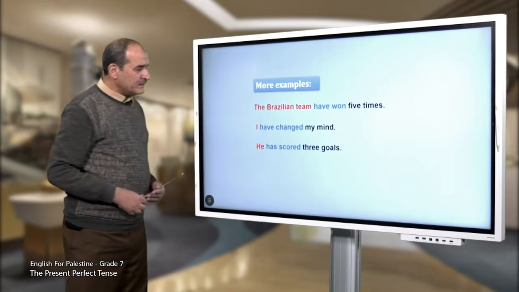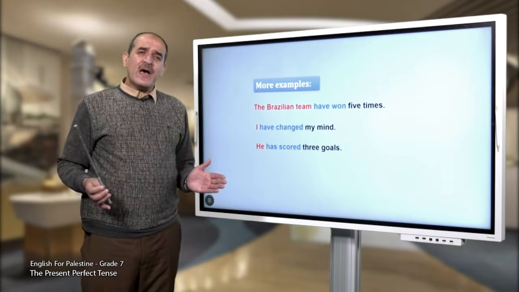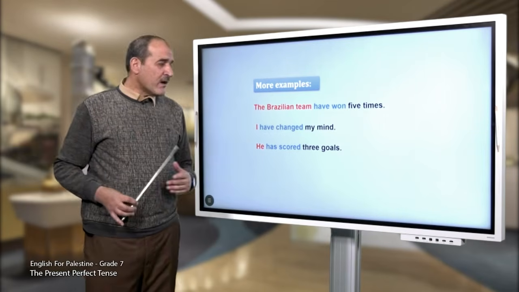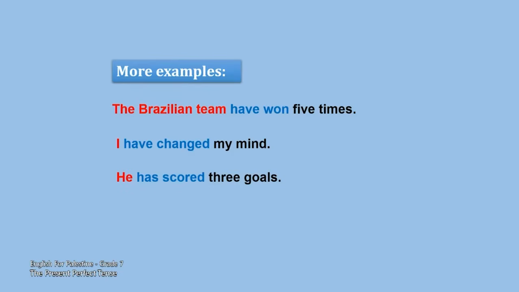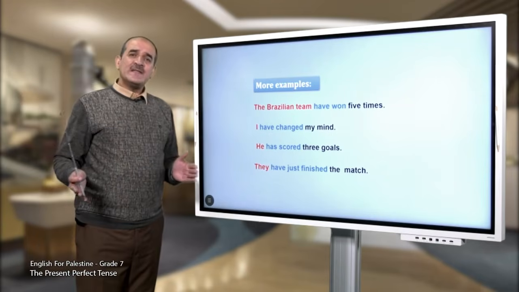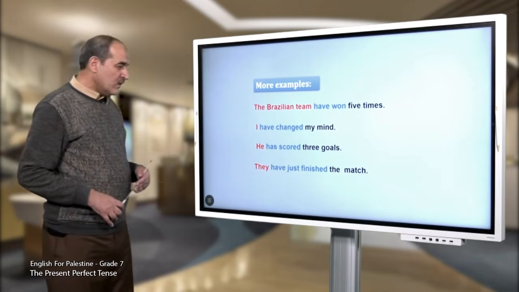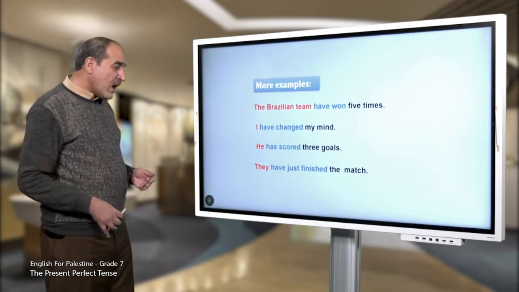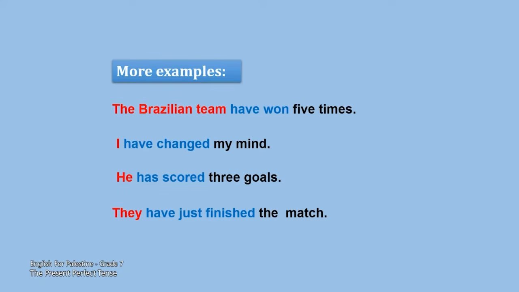Another example: Mohamed Salah is a famous football player. So he has scored 3 goals or more than 3 goals. The last example: the pupils are sitting now and they are chatting. Why? Because they have just finished the match.